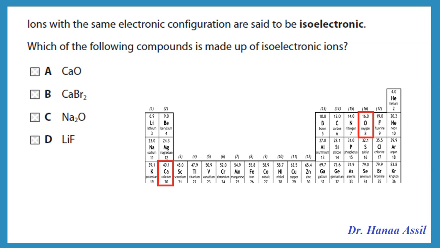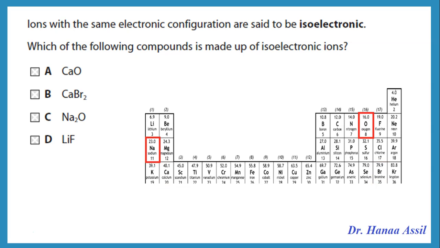So oxygen gains 2 electrons, it becomes like neon, 10. So these are not isoelectronic. Now calcium and bromine. Calcium would lose 2 electrons and become like argon, 18, while bromine would gain 1 electron and become like krypton, 36. So they're not isoelectronic. Now sodium and oxygen.